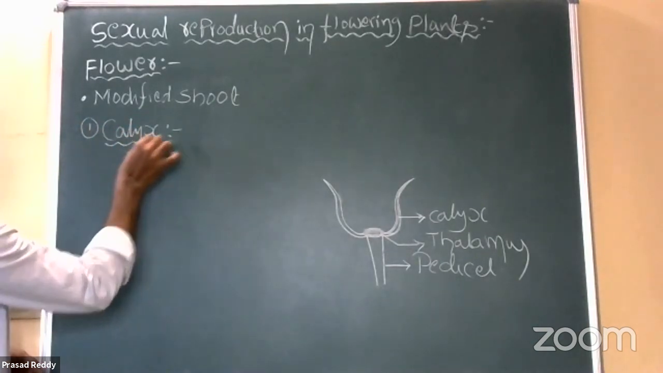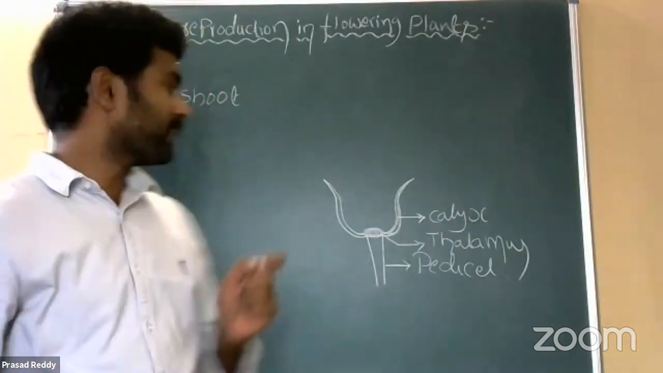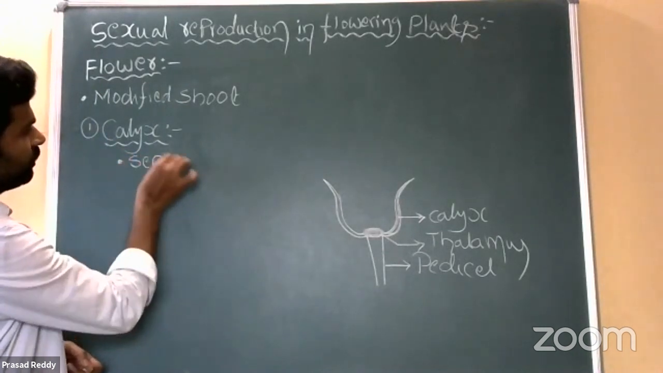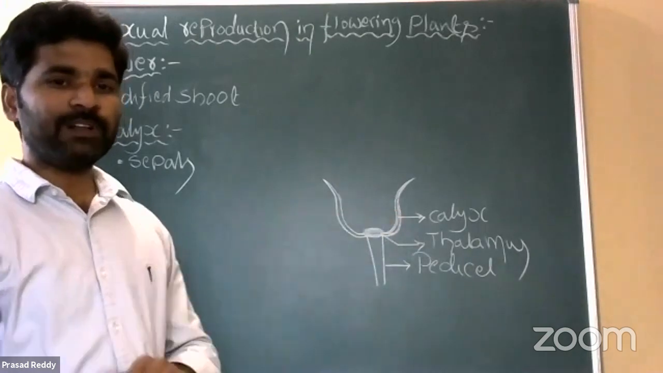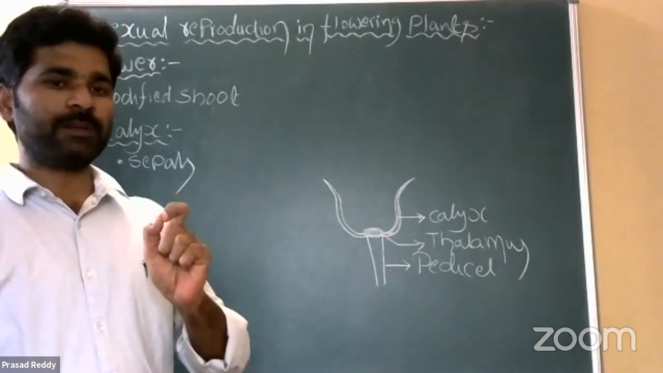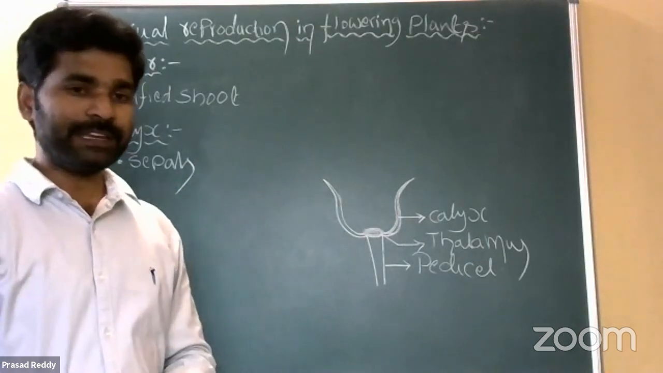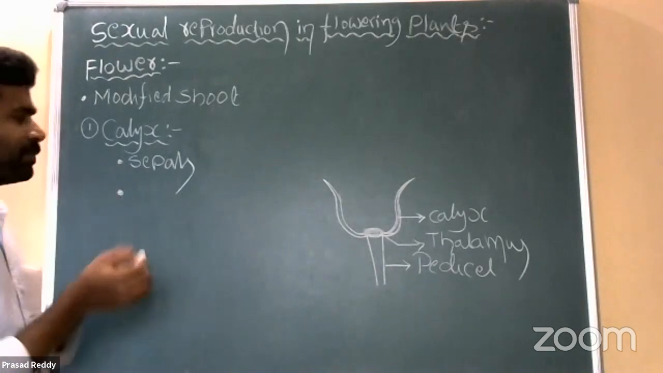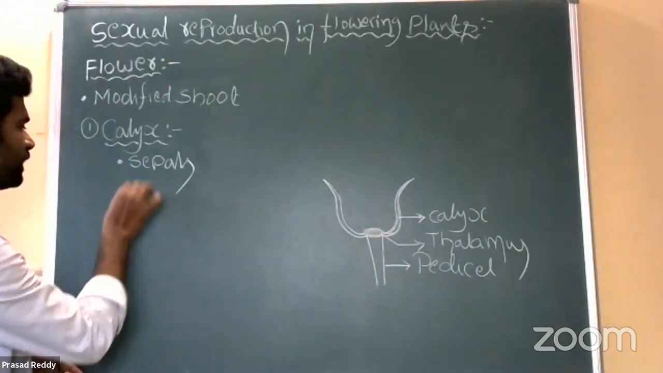So what is calyx? It is the outermost layer, and it appears green in color, right? That calyx is made up of small subunits called sepals. Sepals are flattened green color structures. If the sepals are arranged freely, we call it the polysepalous condition.